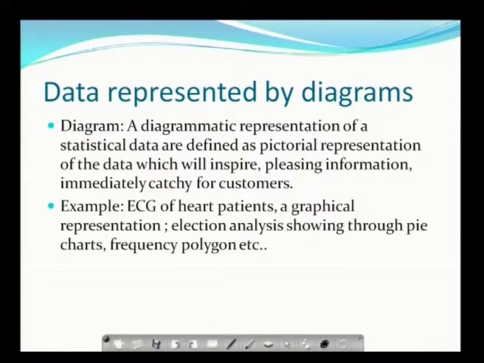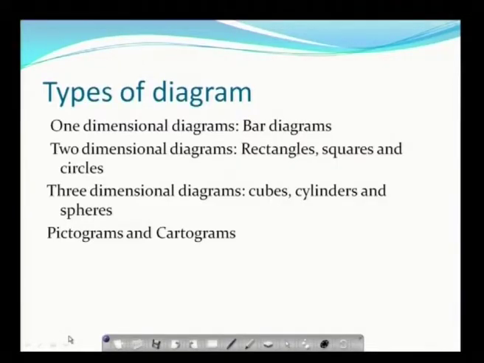Example, you can take ECG of heart patients, a graphical representation which will give the heart beatings of the patient. Then election analysis. In the election analysis it shows through pie charts, frequency polygon, etc. So next we have different types of diagrams. See, diagrams are represented by 3 types of forms.